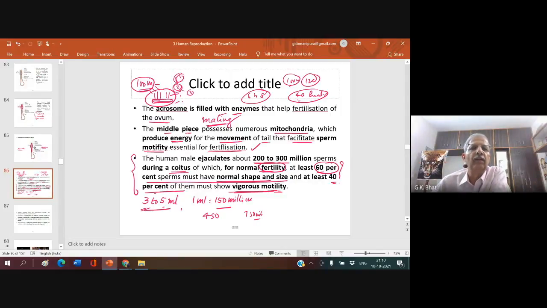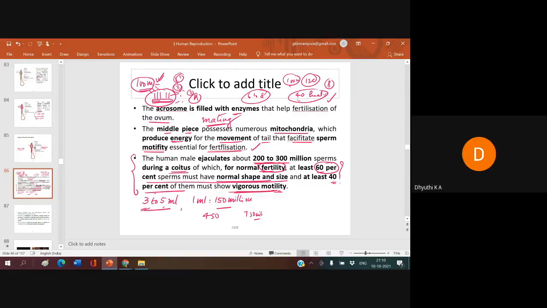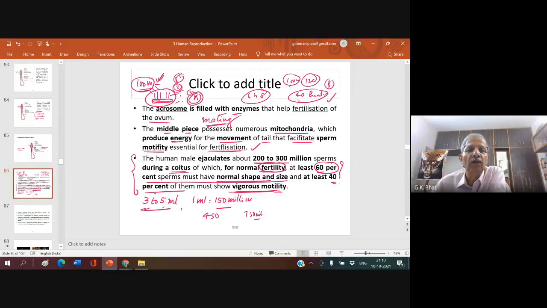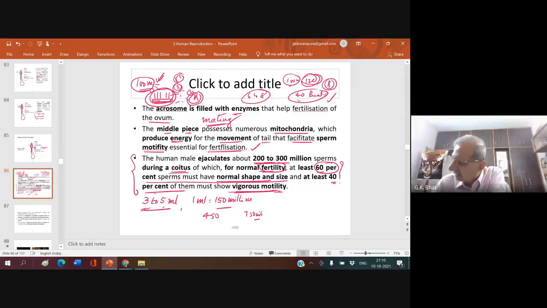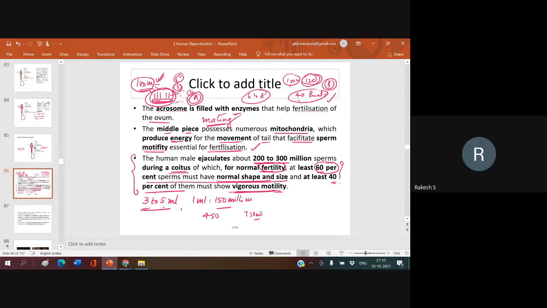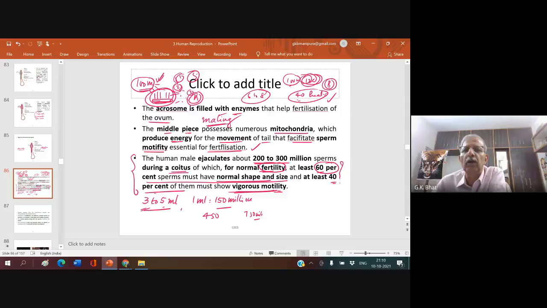Then you tell me whether this certificate has more value or this one. This is condition A, this is condition B, where is the certificate more valued? A. The A certificate is more valued because there were only 5 competitors? In B, there are 120 competitors. Now, who got the first prize? Who is considered the better sportsman when compared, A or B? B, sir. Rakesh? B, sir. How? Here only 5 competitors, here 120. So B.